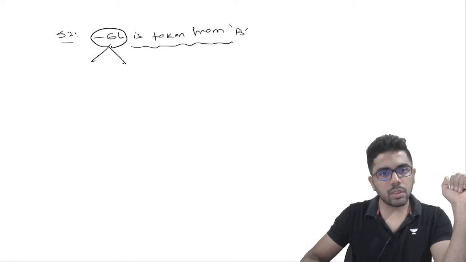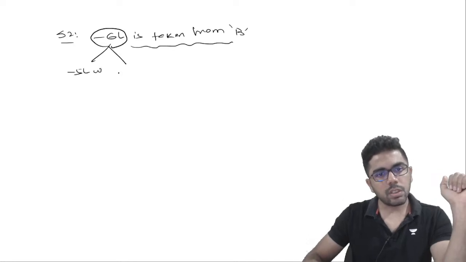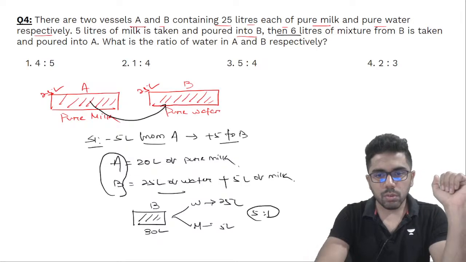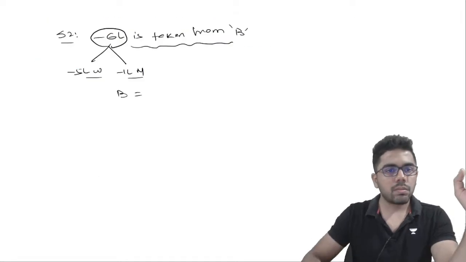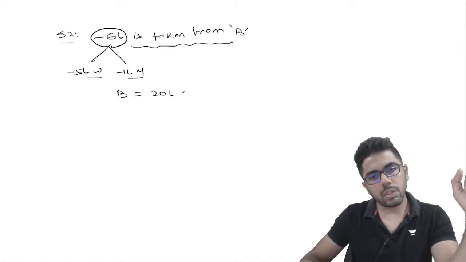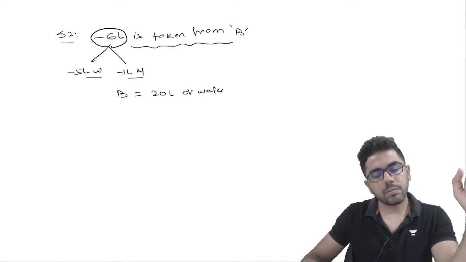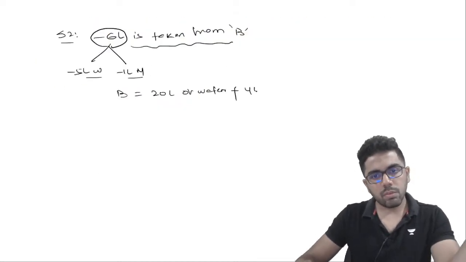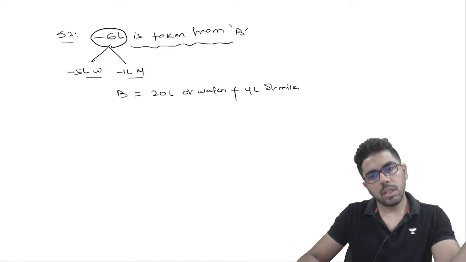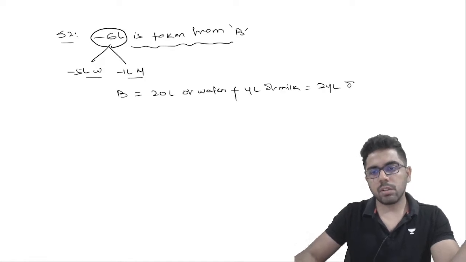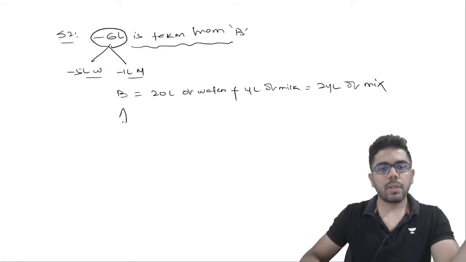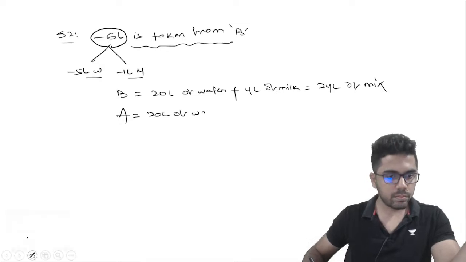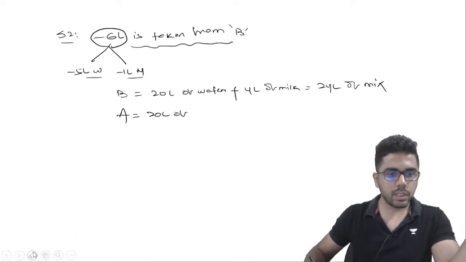So the 6 liter that you are removing, 5 liters of water is removed and 1 liter of milk is removed. So that means B may resultant, I had total 25 liters of water, 5 liters of water is removed. So I have now 20 liters of water. And in B you had 5 liters of milk, 1 liter is removed. So I have 4 liters of milk. And in B I can say I have 24 liters of the mixture. And what happens to A? I had 20 liters of milk. A में I have 20 liters of milk.